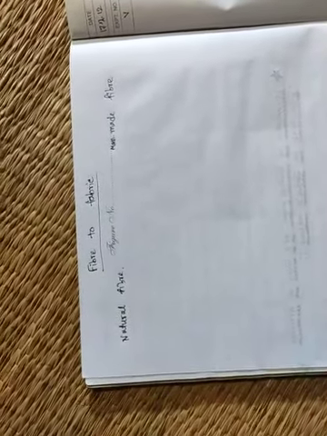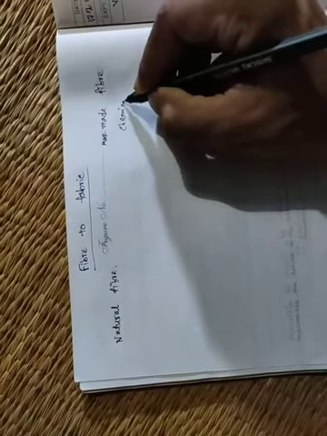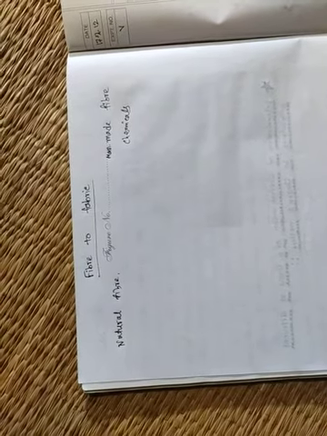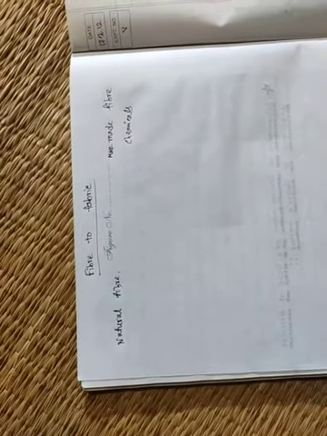Man-made fibers are those which are made artificially in factories with the help of chemicals. Clear? Man-made fibers are made by man in factories, and natural fibers are those which we get naturally.